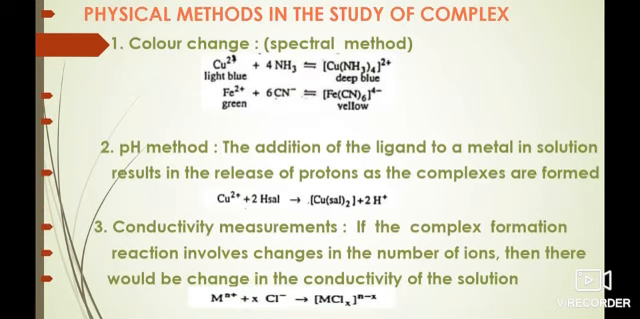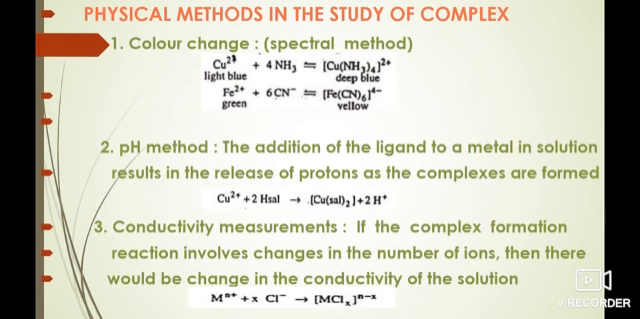Physical methods in the study of complexes. There are three methods which determine the formation of a complex. The first method is color change, which is also known as the spectral method. A change in the color of the solution on the addition of another reagent indicates the formation of a new species. I give here two examples.